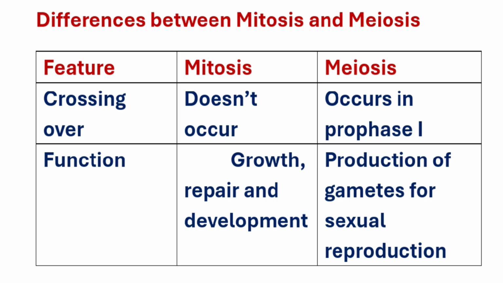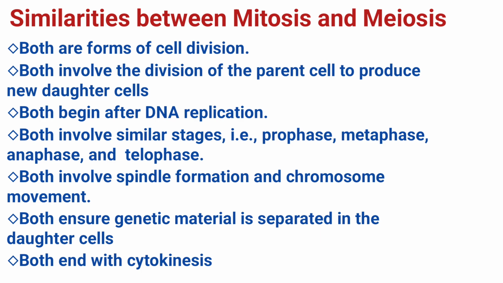Mitosis and meiosis share several fundamental features as processes of cell division. This drives us to similarities between mitosis and meiosis. Both are forms of cell division. Both processes involve the division of a parent cell to produce new daughter cells. Both begin after DNA replication. In both meiosis and mitosis, DNA replication occurs during interphase, before the division begins.